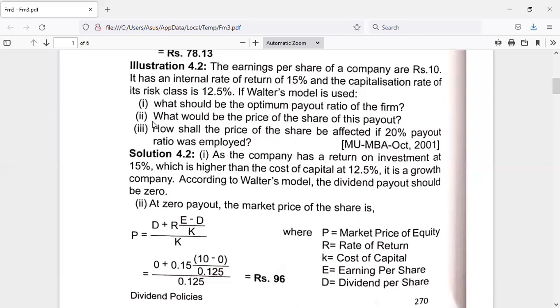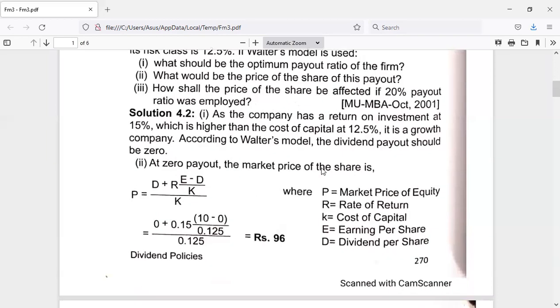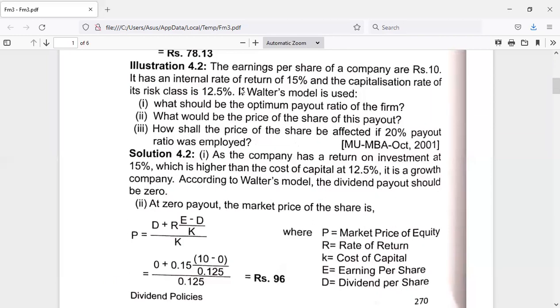Now let us proceed to the second one. What would be the price of the share at this payout? So whatever information they have given here, if we follow this information and follow Walters model, what would be the market price? That means at 0 payout, what would be the market price that we have to calculate.